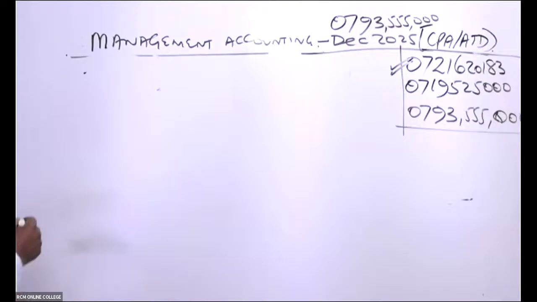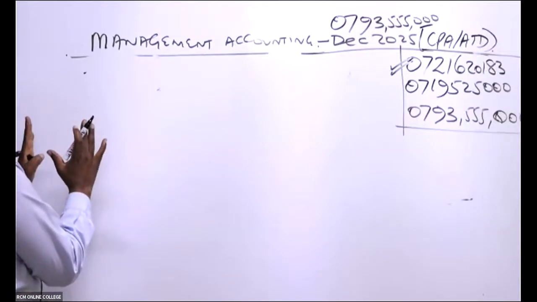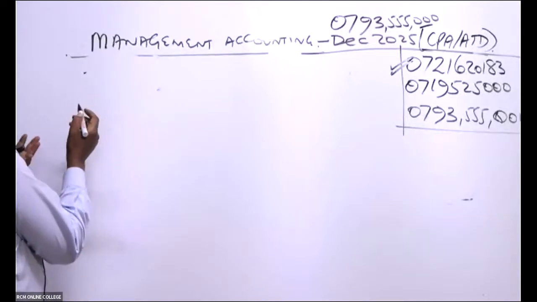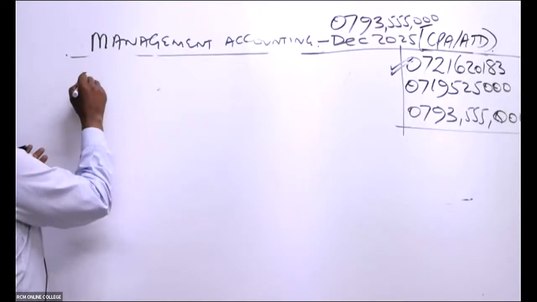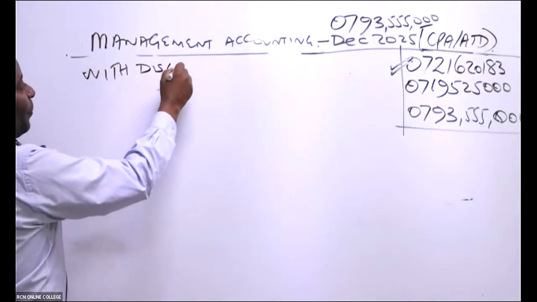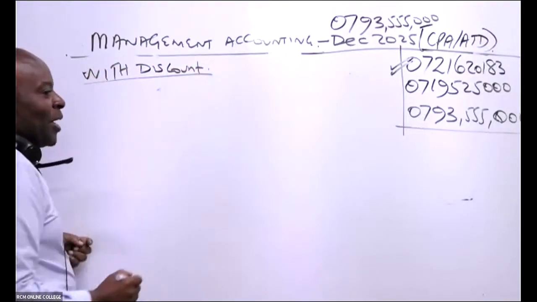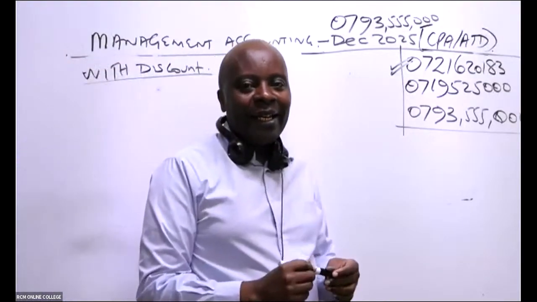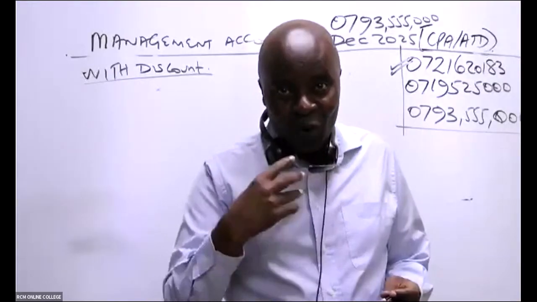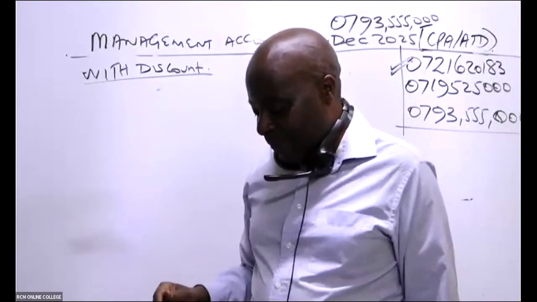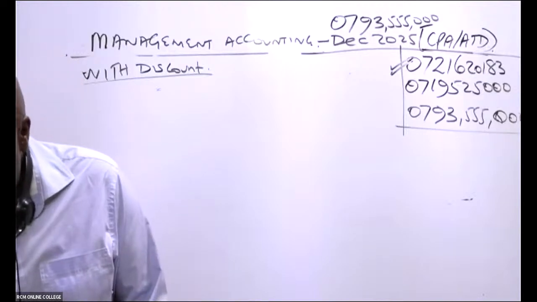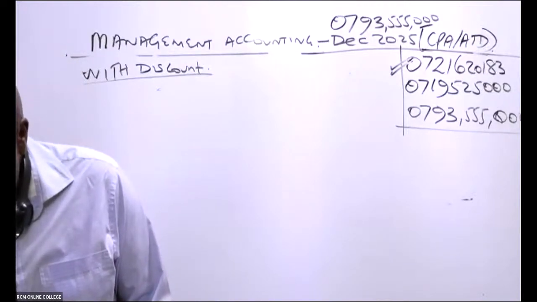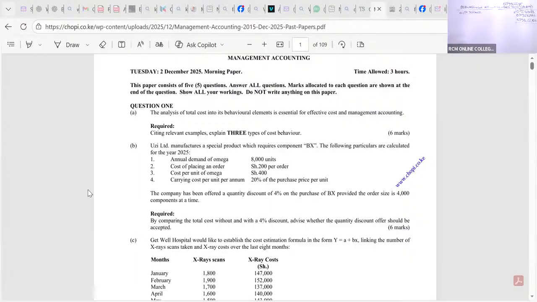So that is the first one, without any discounts. What if we want a discount? So in this case here mentioned there, with discount. Can somebody talk to me this morning? How many units do we need to buy for us to get a discount? From the question, how many units must we procure to be able to get this discount?